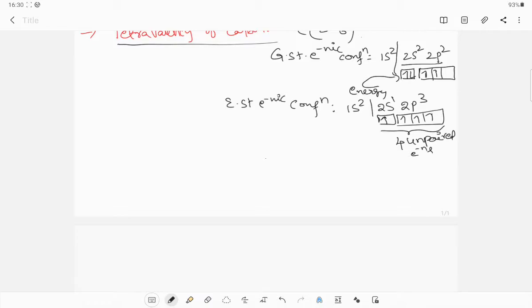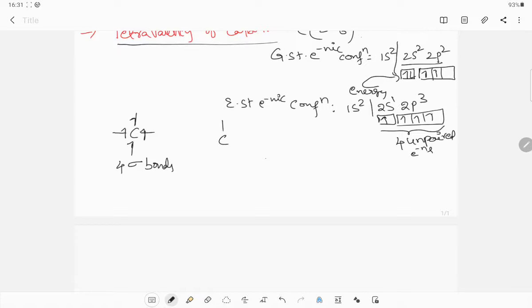Participate in bonding means what? Carbon can form 4 bonds. Those 4 bonds may be all sigma bonds, or some pi bonds are also possible. 4 unpaired electrons can form 4 bonds with other atoms. Here, 4 sigma bonds.